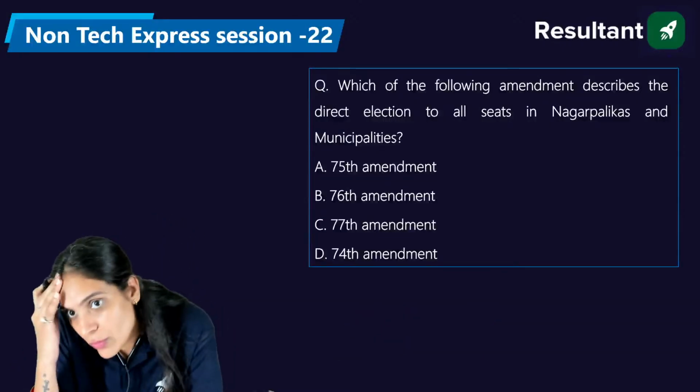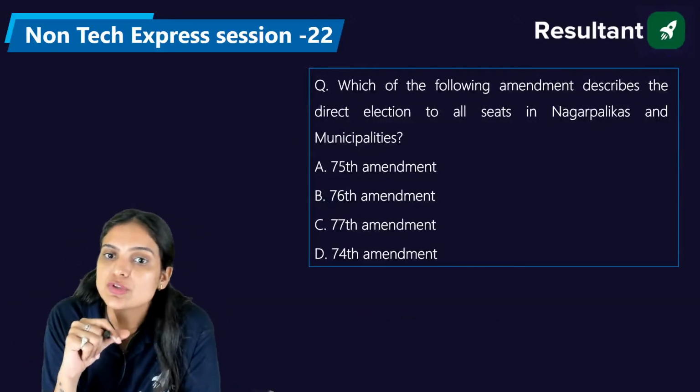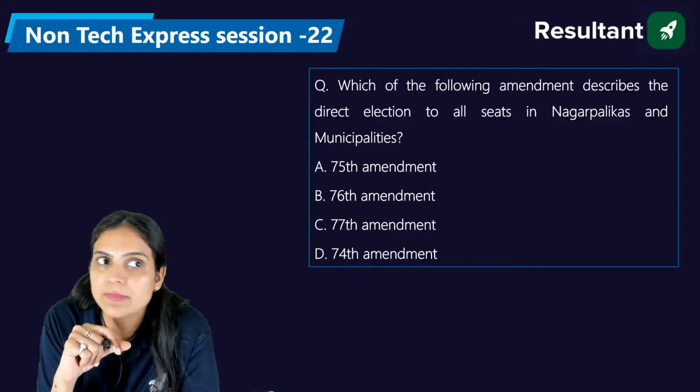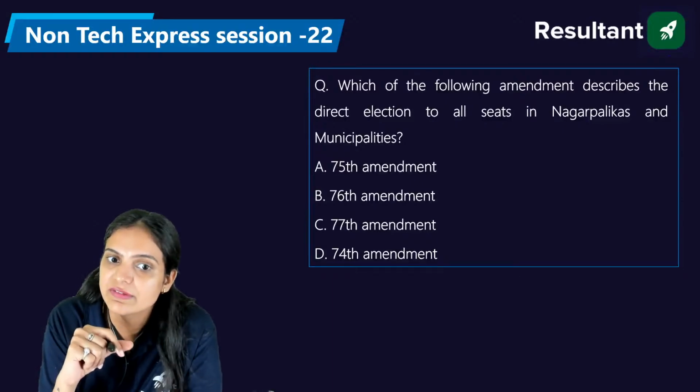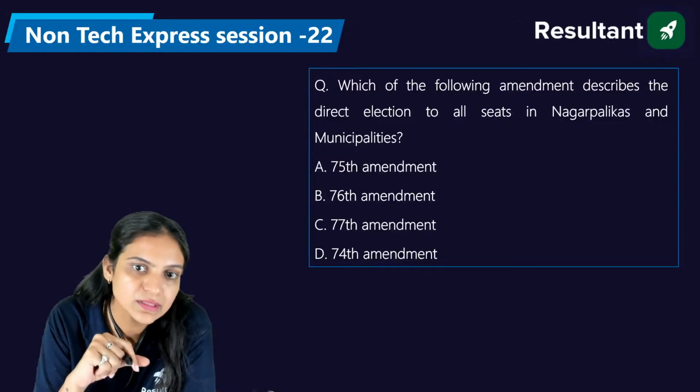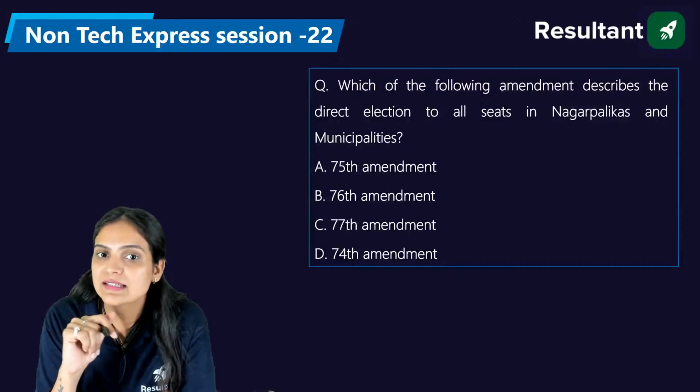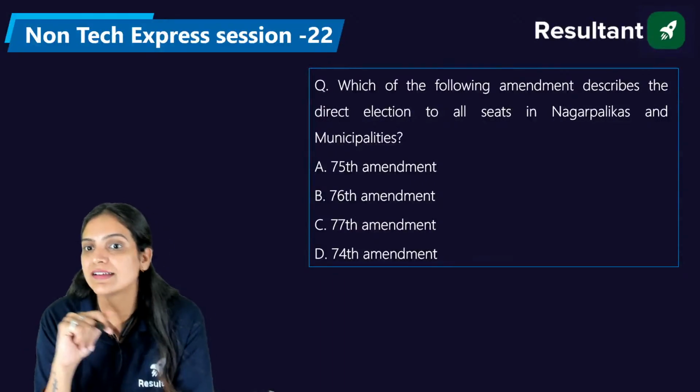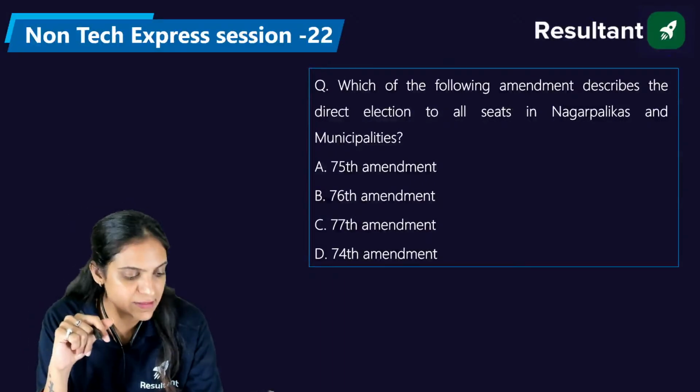Now, which of the following amendments describes the direct election to all seats in Nagar Palikas and the municipalities? It's 75th, 76th, 77th, or the 74th. Please answer, everyone. Which of the following amendments describes the direct election to all seats in Nagar Palikas and municipality? Please answer, everyone.